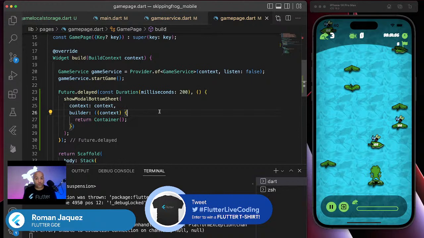I can show you a third way using a timer. I can show you a fourth way, a scheduled callback. You can do so many ways, but I am here to provide you with alternatives. Me, I go with a simple one. I'm just going to say, wait for 200 milliseconds, then show the modal bottom sheet.